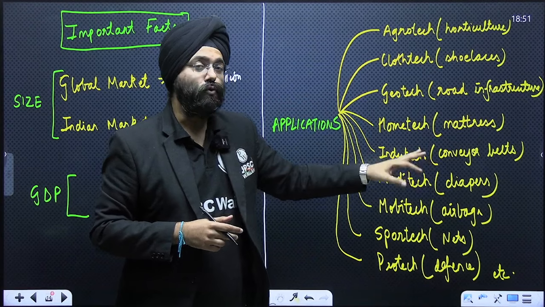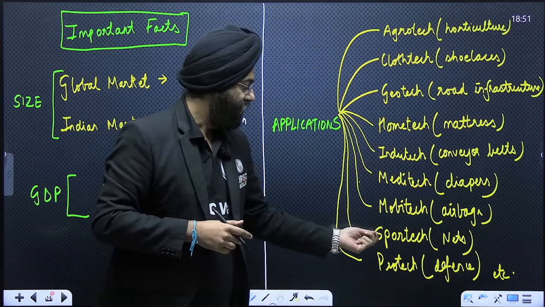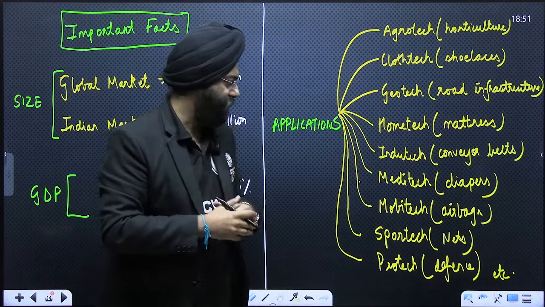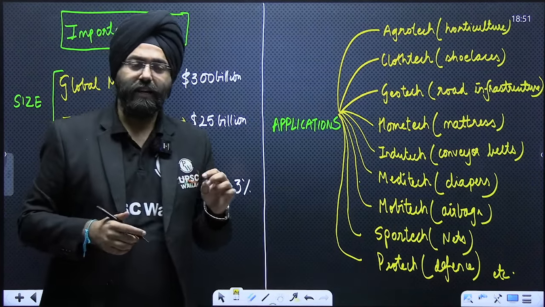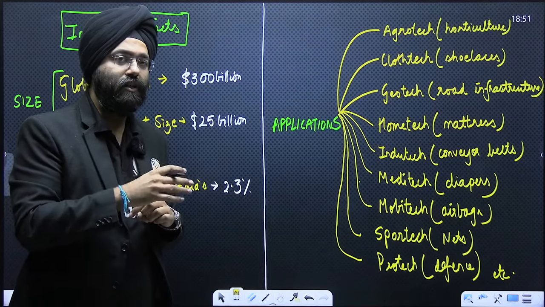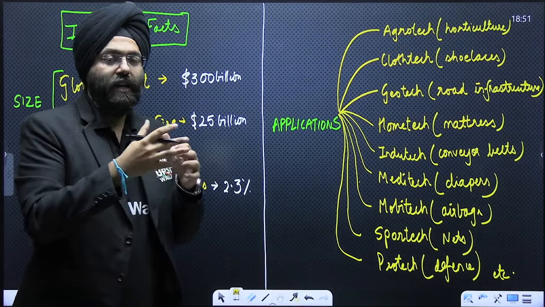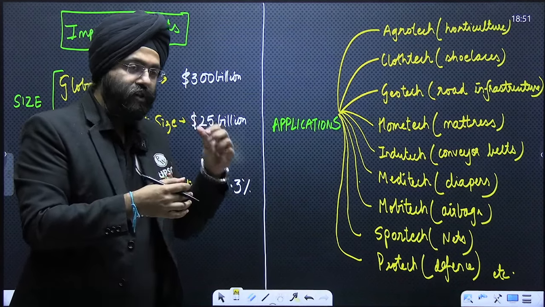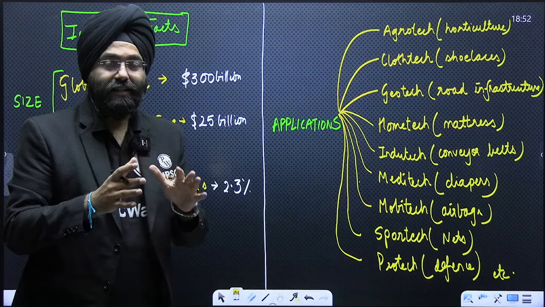Meditech, that means they can be used for making diapers. Mobitech: they can be used for making the airbags. Sport tech: for example, making the nets, for example, the cricket nets and the nets for various sports purposes. Protech for defense purposes. Now, defense purposes can be various camping sites or various materials which are durable in nature for the army men. Now, they don't have to be for the aesthetics purpose. They should be for the durable reasons that the army adopts. So, these material can be very useful in case of the functionality that they offer. So, now these are some of the sectors where the technical textiles can be used.